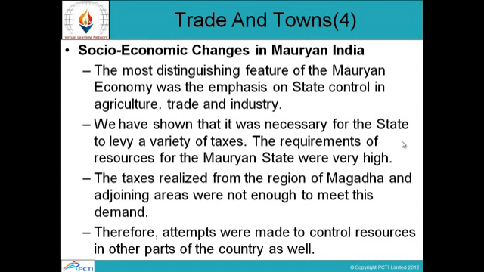Socio-economic changes in Mauryan India. The most distinguishing feature of the Mauryan economy was the emphasis on state control in agriculture, trade and industry. So there was emphasis that the state should control agriculture, trade and industry.